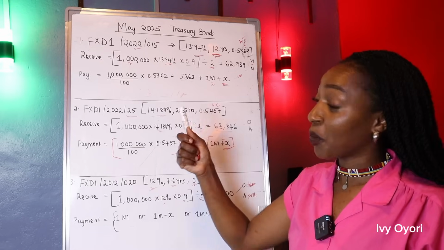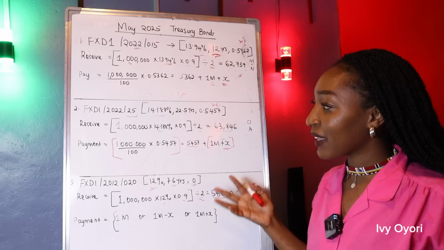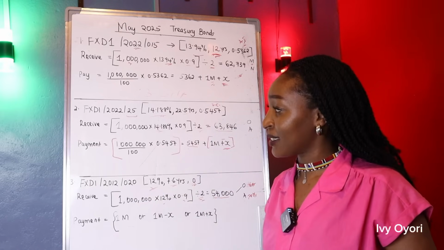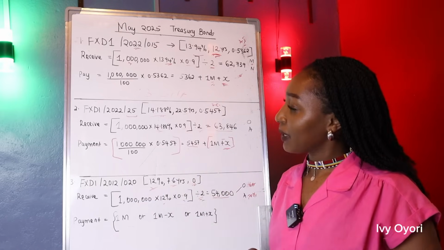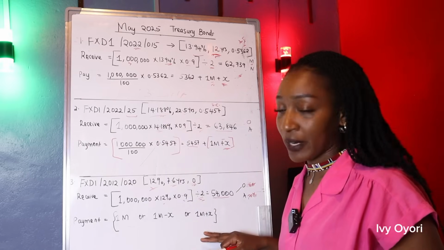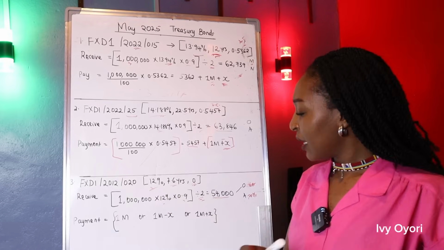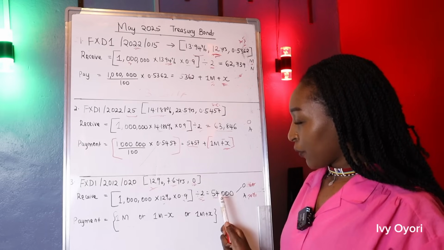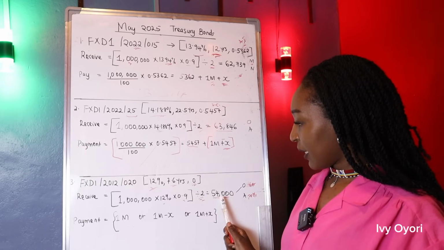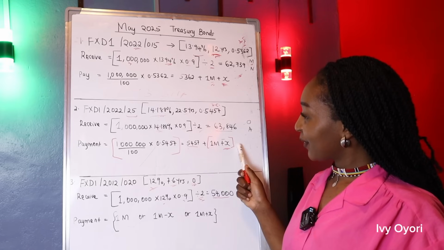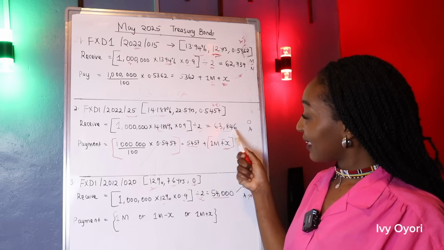If you want to get back your money faster, such that you're not patient enough for 22.5 years to get back your 1 million shillings, which by then you can argue, what about inflation in the next 22.5 years? There's that argument. In as much as it's offering a higher interest, you can always go for this one, but it has the lowest interest. Even take a look at the numbers. For this bond, you'd be making 54,000 every 6 months. For this bond, you'll be making 63,846.